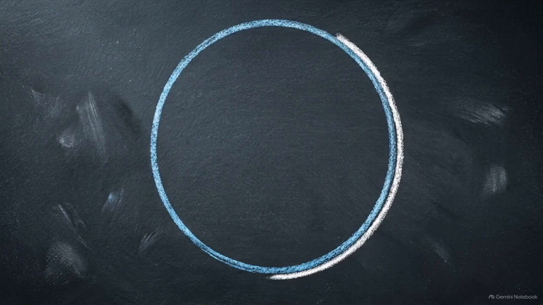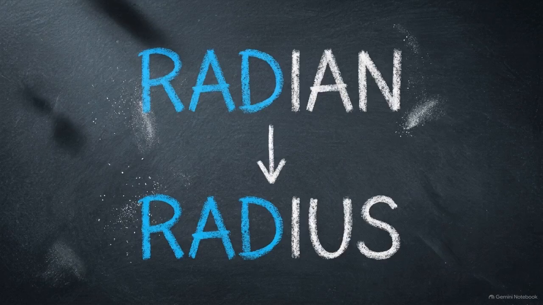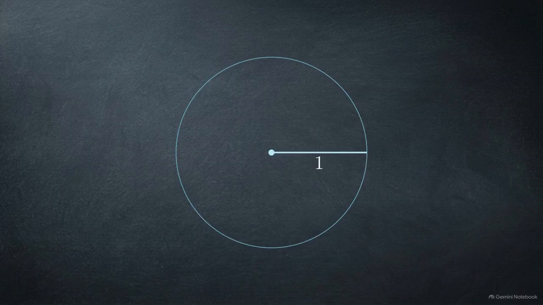Measuring a turn by its outer distance leads to a unit of measurement called the radian. As you might guess from the name, it comes directly from the radius. Take that straight radius line of 1, bend it flexibly, and lay it flat along the curved outer edge. You create an arc that equals the exact length of the radius. The interior angle created by that single slice is exactly 1 radian.